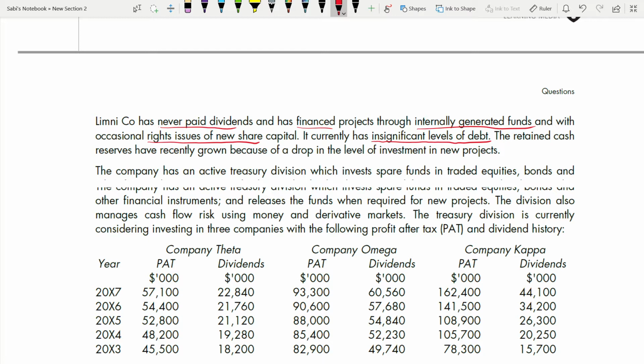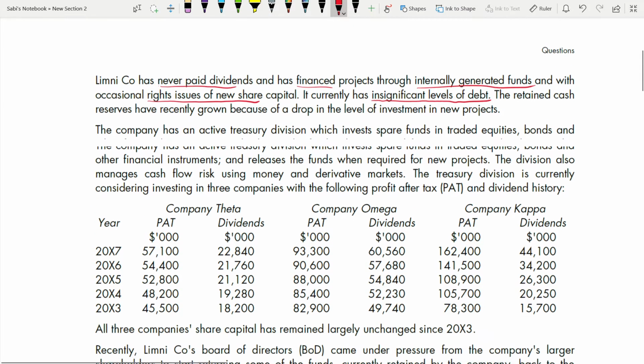Of course, when you don't invest so much in new projects, your cash will be retained, so the reserves will increase. And when you have to invest in new projects, your cash reserves will be low, because the first thing you are going to touch is your cash reserves. And when you don't have enough, then you go for external finance. That's how it normally works.